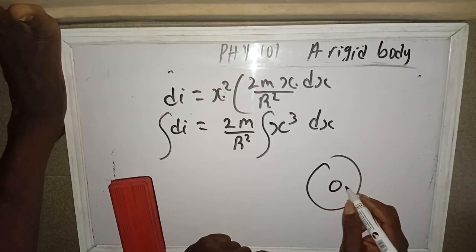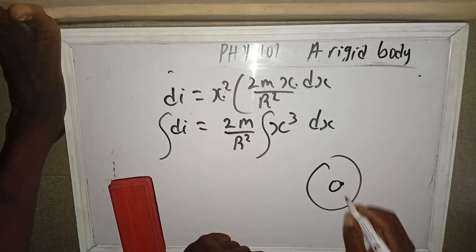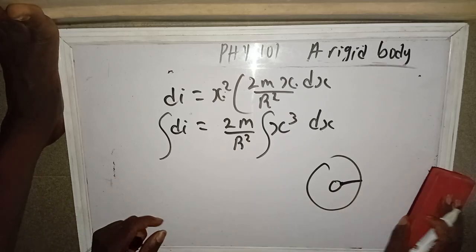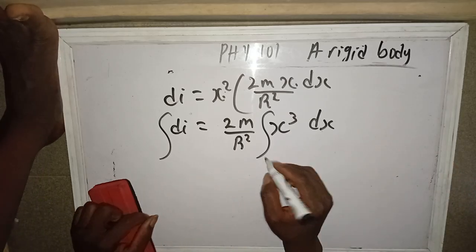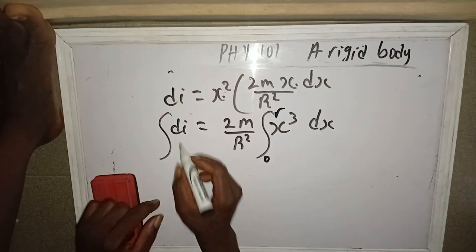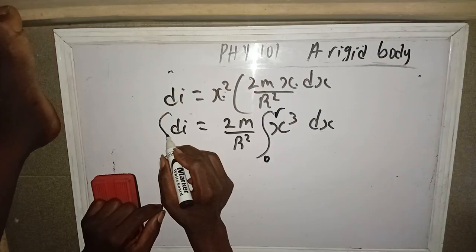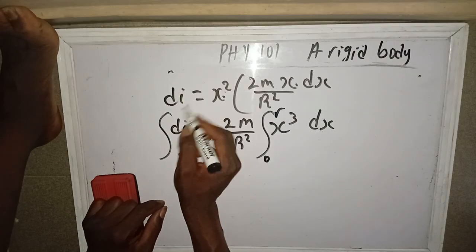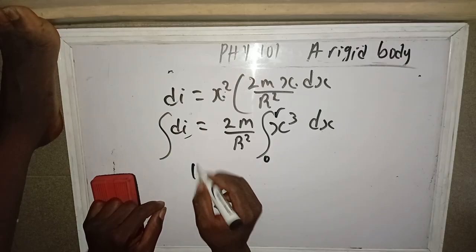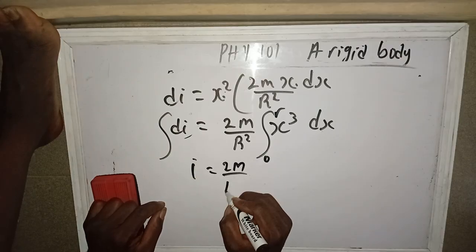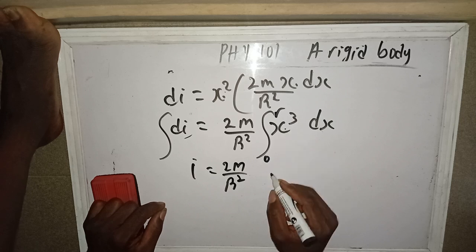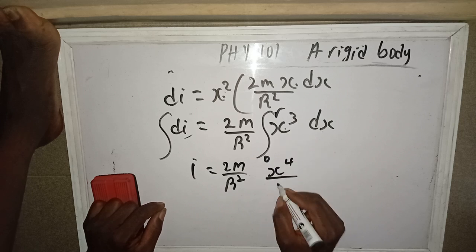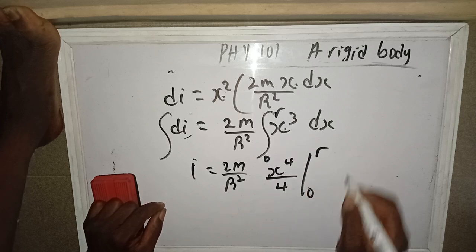Let's say we are taking this place to be the origin, with the whole length of the radius from 0 to r. So that's our limit. If you integrate what you differentiate, it will give you I back. So you have 2m over r squared, and if you integrate x cubed, you get x to the power 4 over 4, from 0 to r.